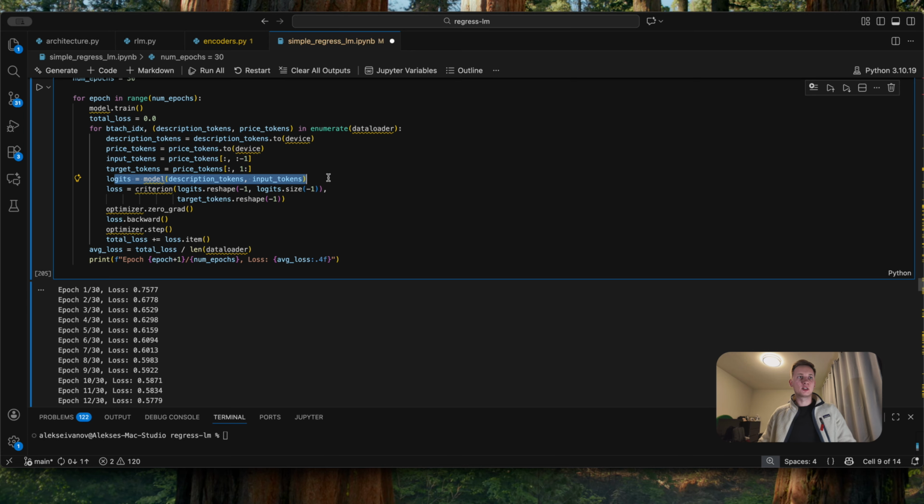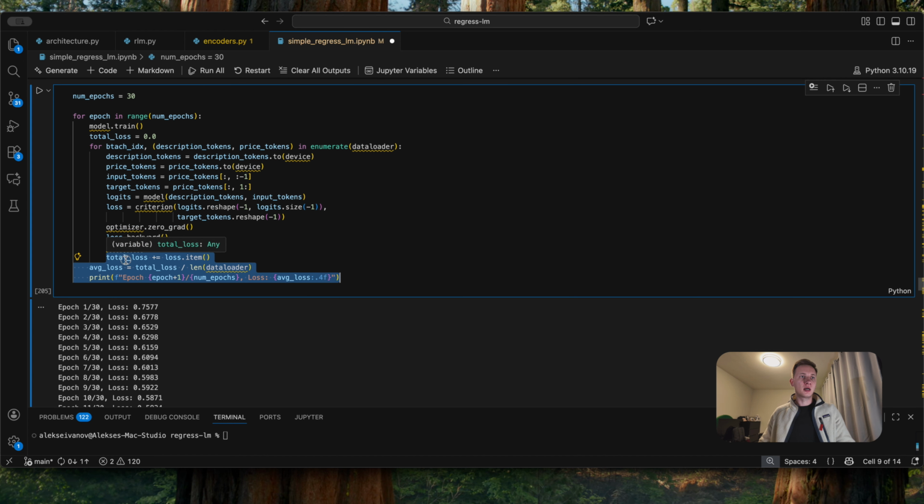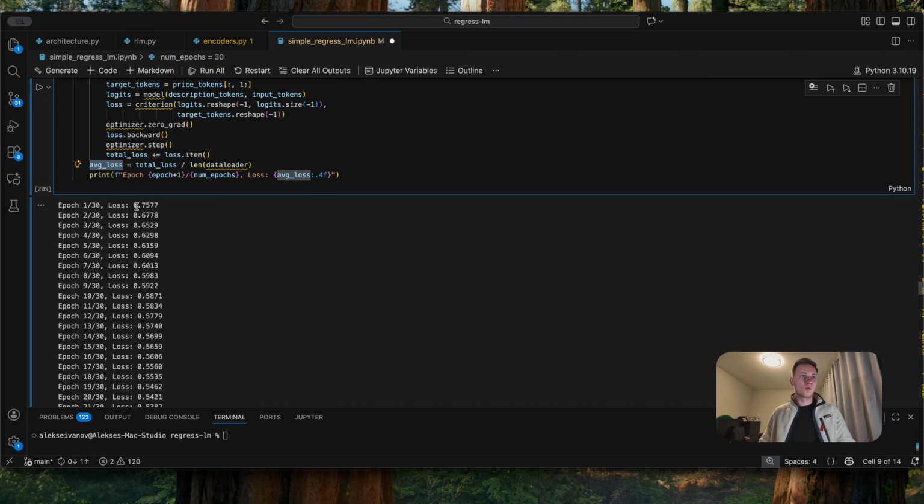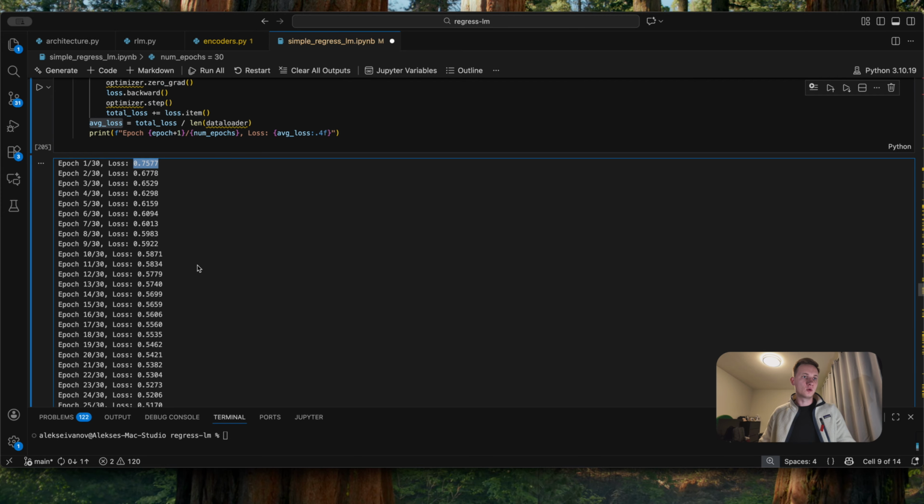Then we have a forward pass through the model. We get the logits, the scores for each token at each position. Then we use them to compute the loss using the cross entropy loss. The next three lines are the standard PyTorch pattern to zero out previous gradients, compute new gradients, and then update weights using the new gradients. In the final steps, we accumulate the total loss, then average it, and report it for each epoch. As you can see, the training ran, and we went from 0.75 to